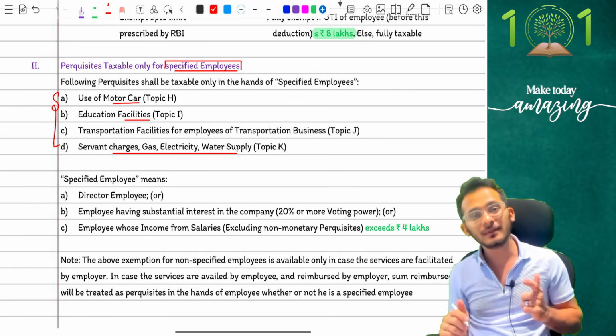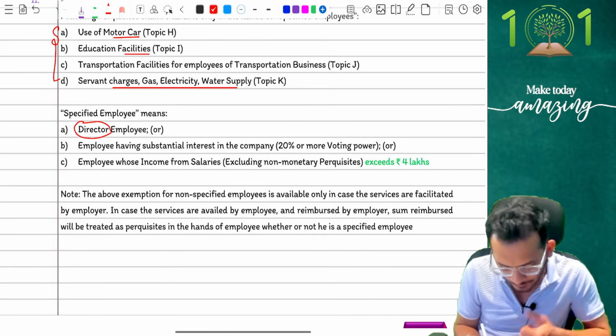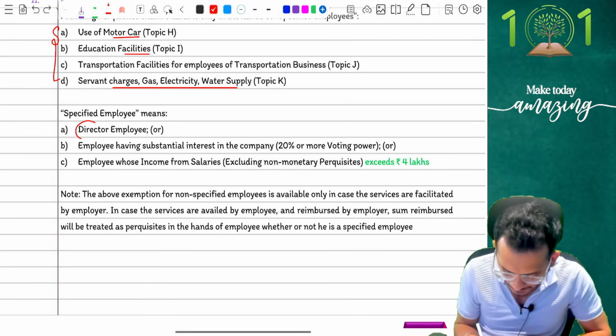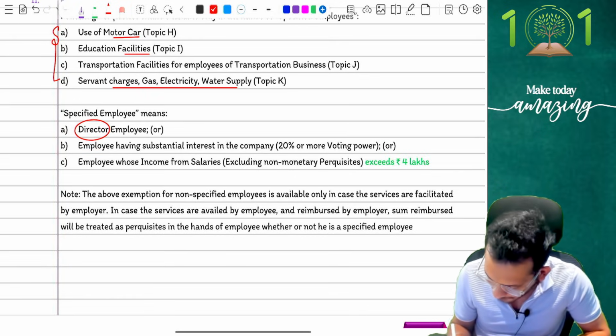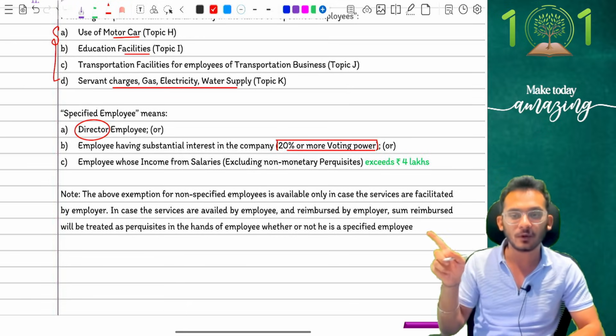Now, the problem in the specified was that income tax used to come and say specified means director, big shot, big person, therefore definitely should be taxed, no doubts about it. Yes, then it was an employee who was holding 20% voting power in the company. Definitely looks like an owner of the company, therefore taxing him made sense. The problem comes at the bottom.